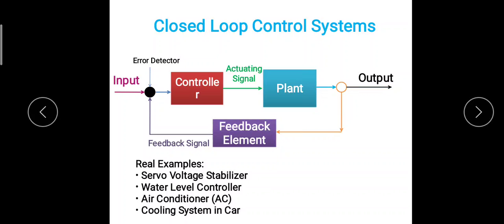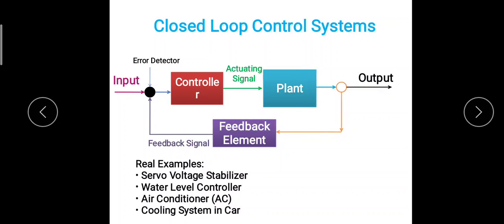There are several real examples of closed loop control systems. The servo voltage stabilizer is based on the output of the system. If you want to receive 250 volt at the output, then you can vary the signal at the input, increase the level of the stabilizer, and you will get the 250 volt at the output.